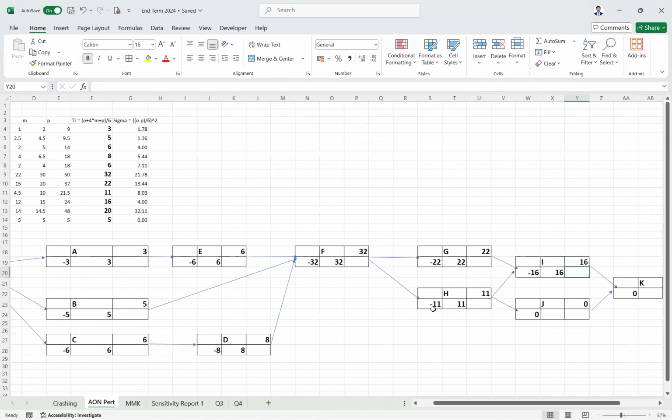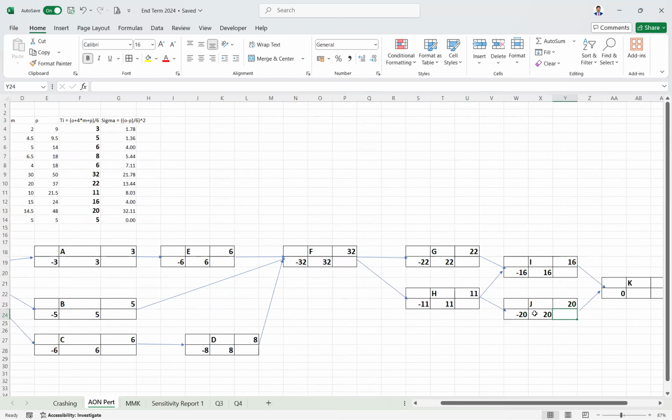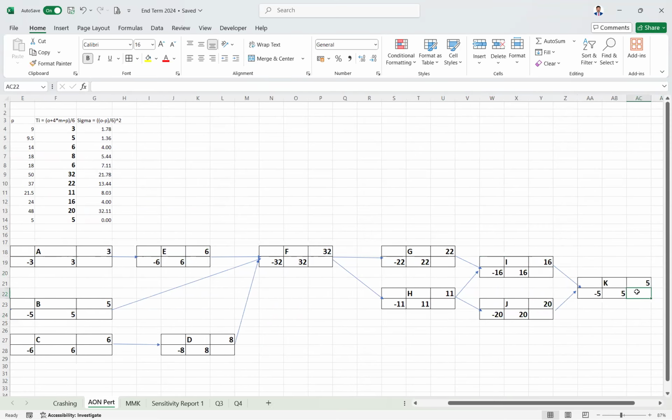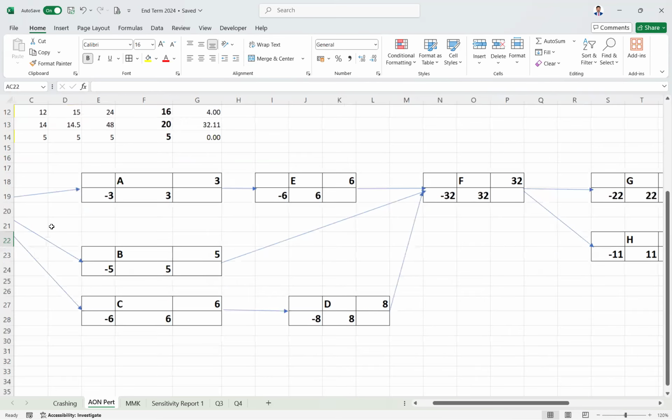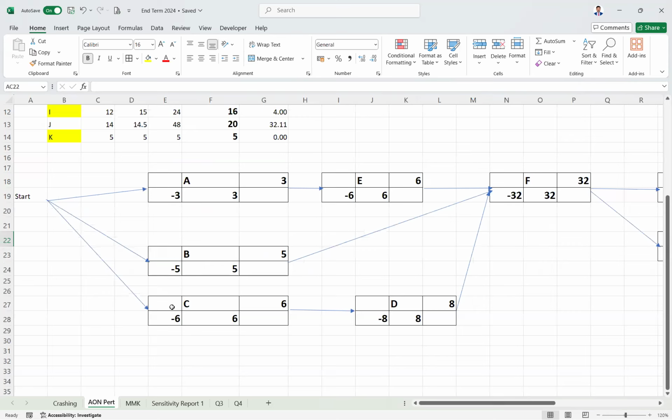Then J is 20 and K is 5. So once we put in the cost, how do we start? We start from the first nodes. All these 3 nodes start simultaneously, so the starting times are 0 only. Again 0. So this is early start, ES, and this is early finish.